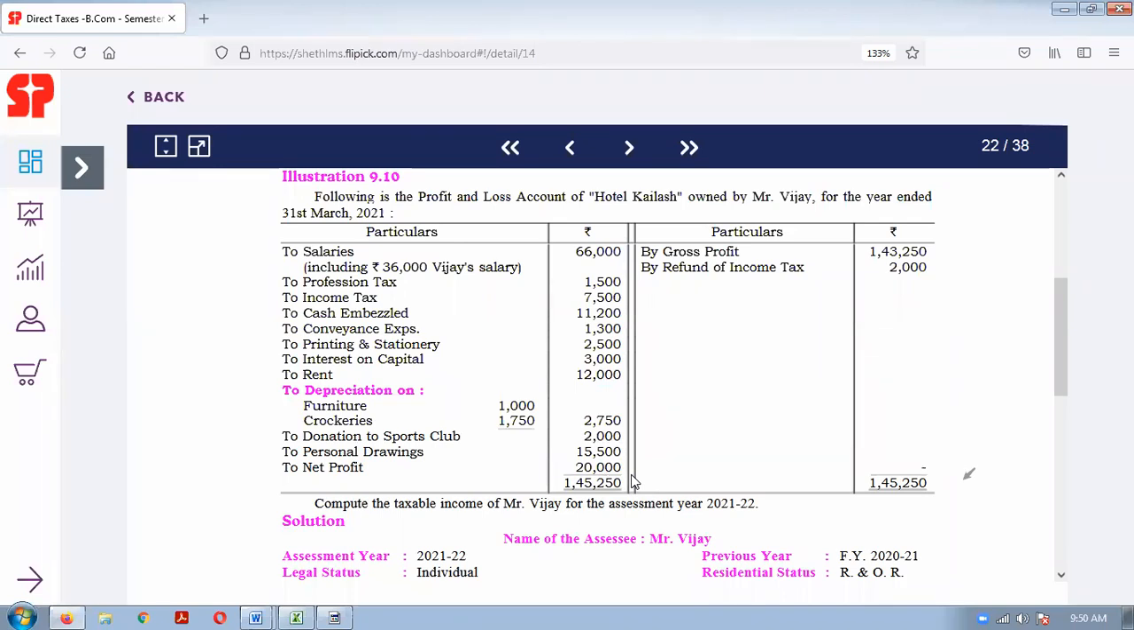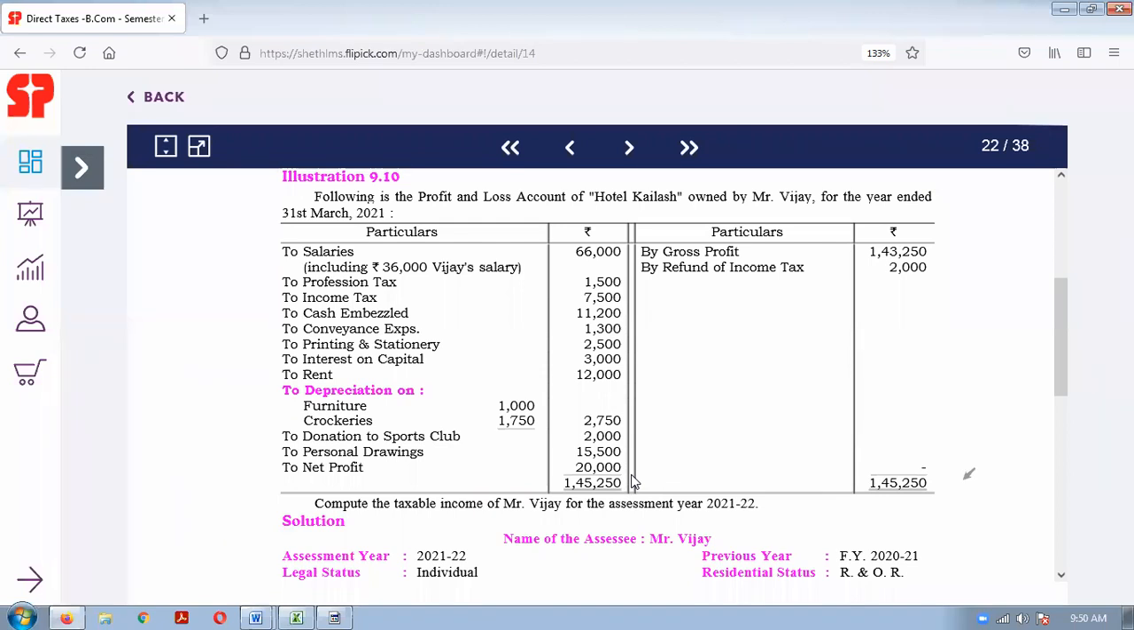Okay, so what they will do, they will put their personal expenditure, etc., and debit it in the profit and loss account, so that their profit is reduced and tax liability is reduced. But the Income Tax Act says that it is not allowed. We will use our own rules and will tell you which expenditure is allowed and which expenditure is not allowed.